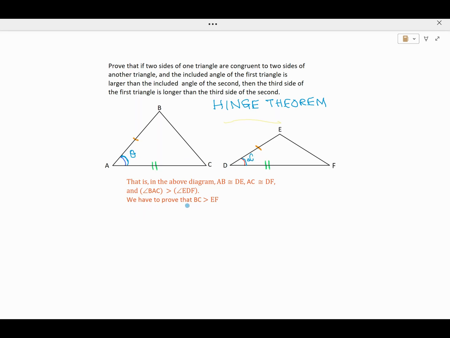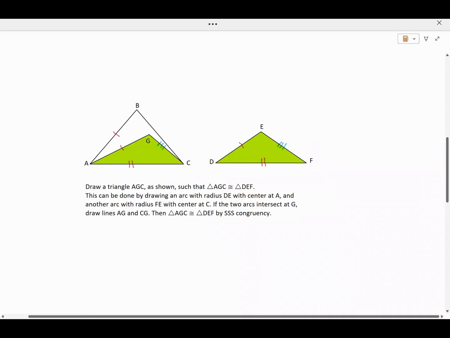We have to prove that BC is greater than EF. Draw a triangle AGC as shown, such that triangle AGC is congruent to triangle DEF. That is AGC, this triangle, is congruent to DEF. Both the triangles have been shaded green.